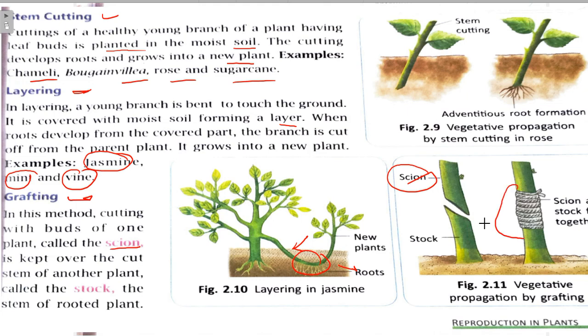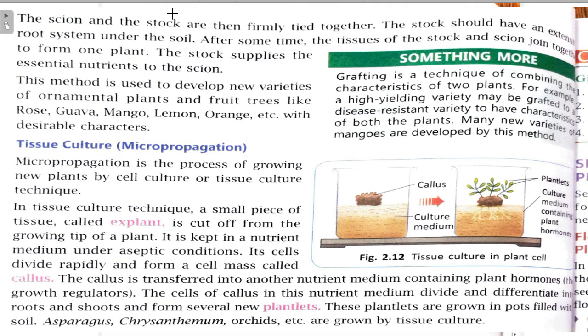The stem of the rooted plant, the stock, and the scion are then firmly tied together. The stock should have an extensive root system under soil. After some time the tissues of the stock and the scion join together to form one plant.